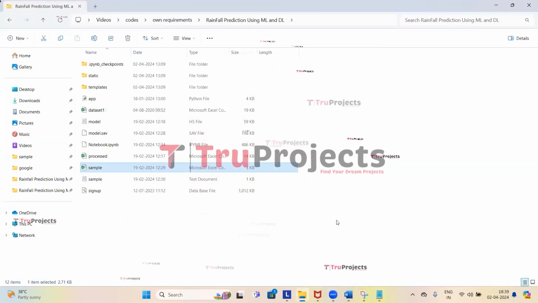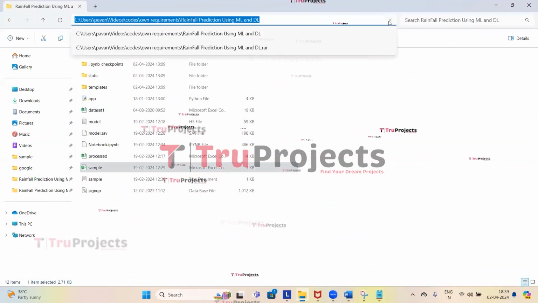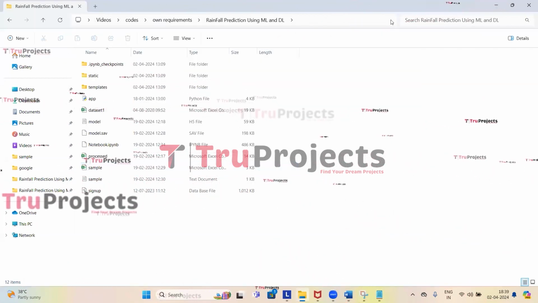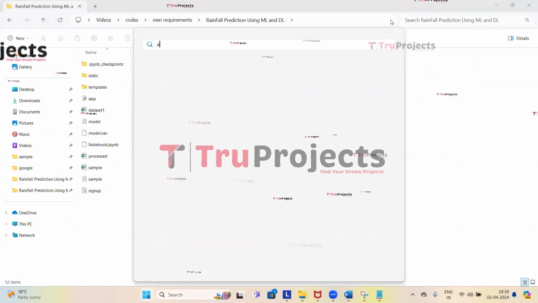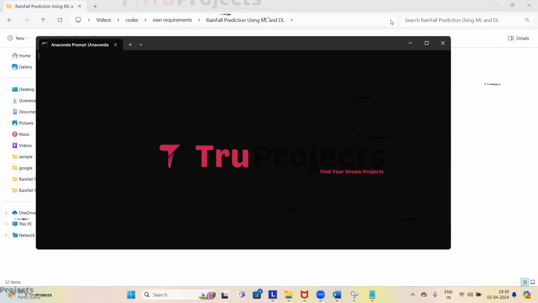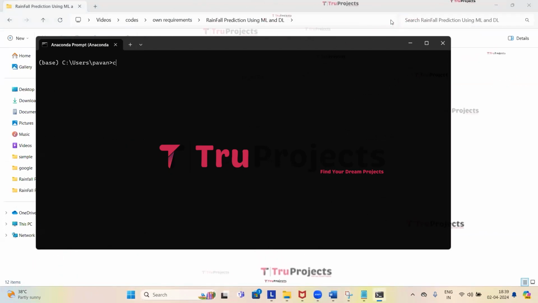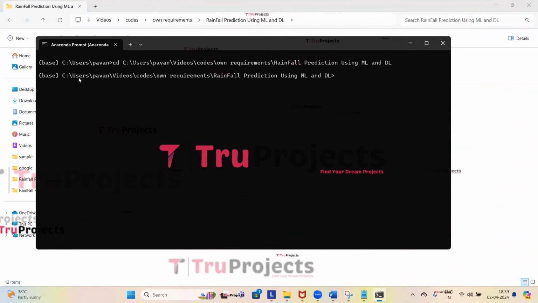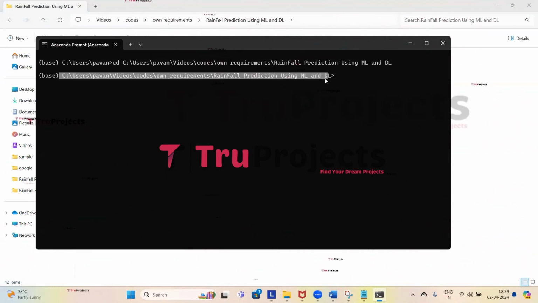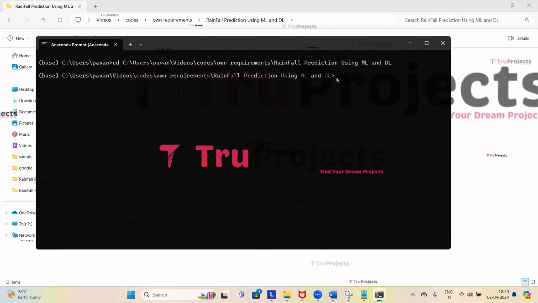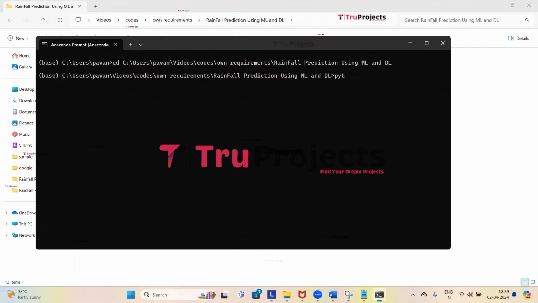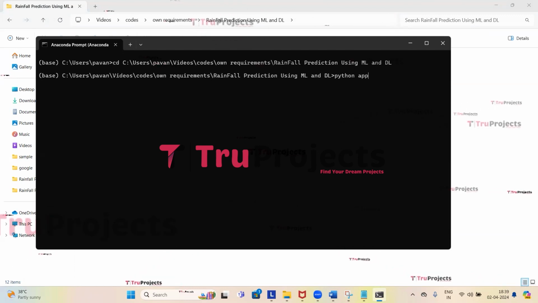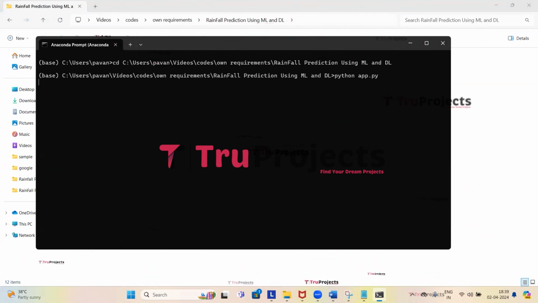Now we need to copy the path of the code folder from the address bar of the file explorer. So I'm copying the path. Now we need to open the Anaconda prompt. Using the command cd followed by a space, we need to paste the copied path and now click on enter. Here we can observe that the current directory is changed to the code folder's path. Now we need to compile the app.py file. So give the command python space app.py and now click on enter.